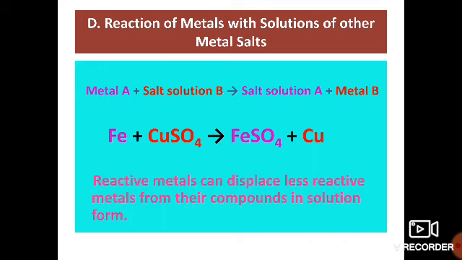Iron plus copper sulfate gives iron sulfate plus copper. Here iron is more reactive than copper, that's why it can displace copper from its solution. That's why when iron reacts with copper sulfate, it gives iron sulfate, also called ferrous sulfate, plus copper. This is simply the displacement reaction, that is, more reactive metals can displace less reactive metals from their compounds in solution form.